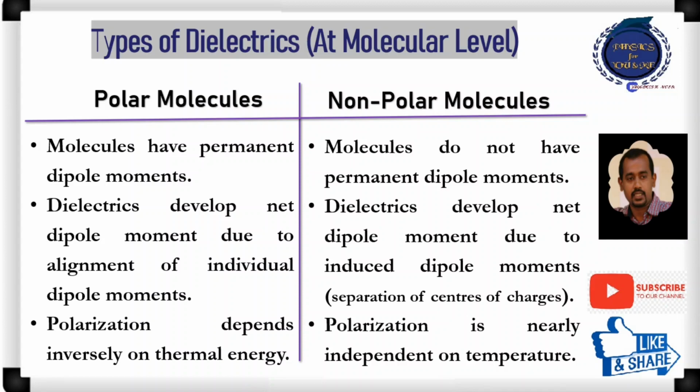In case of polar molecules, polarization depends inversely on thermal energy. As the temperature is increased, the orientation or alignment of the dipoles will be disrupted, which decreases the polarization. Whereas in case of non-polar molecules, polarization is nearly independent of the temperature.